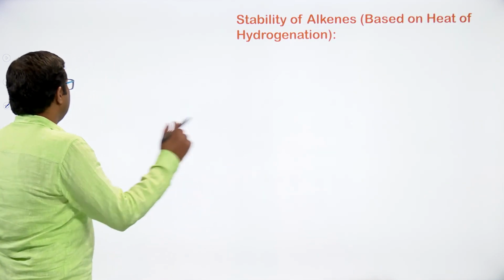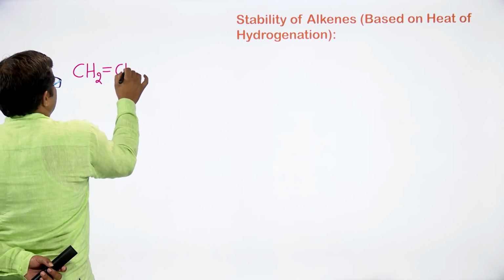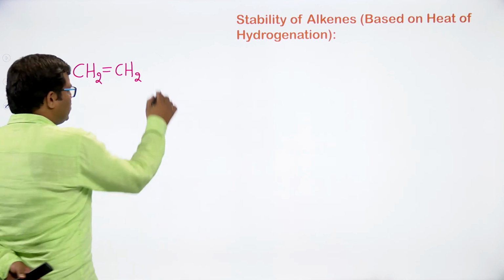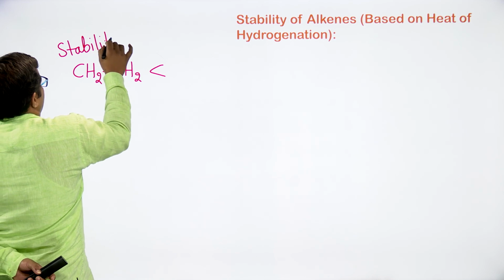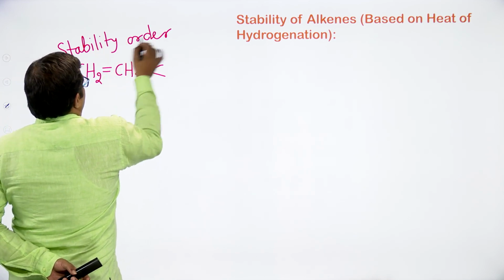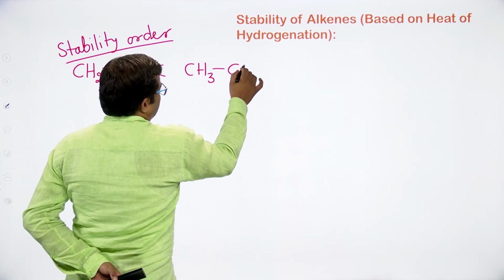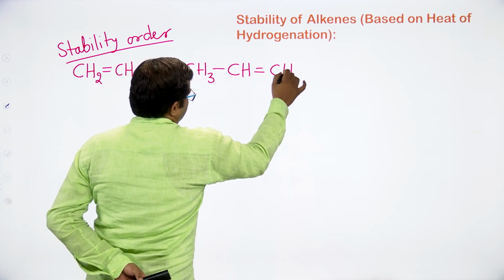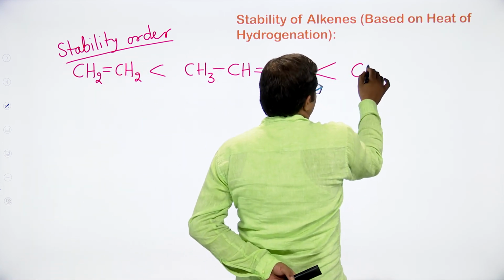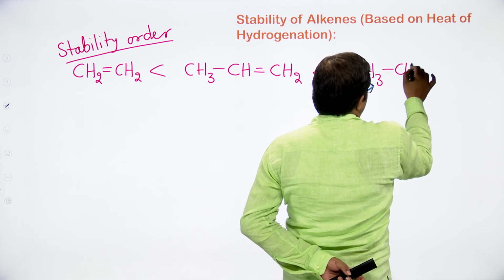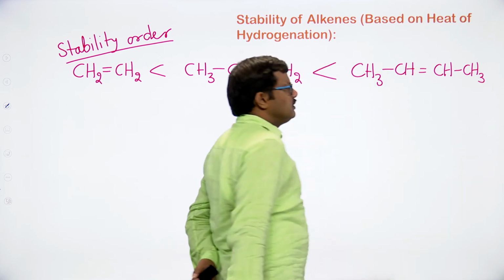Right. Let me take here CH2 double bond CH2. It is less stable when we look at the stability order. I am writing the stability order. Ethene is less stable than propene, CH3 CH double bond CH2, which is less stable than CH3 CH double bond CH CH3, that is 2-butene.